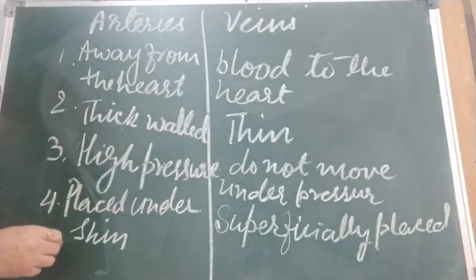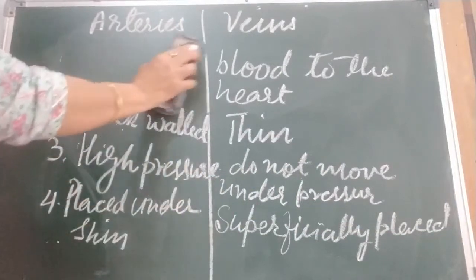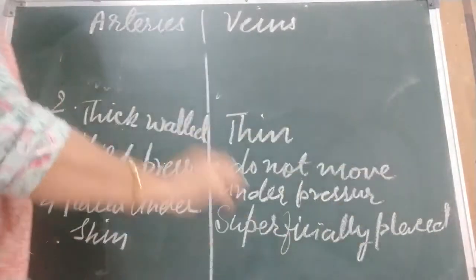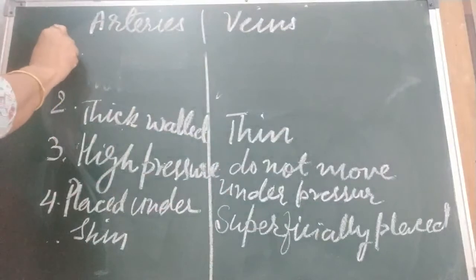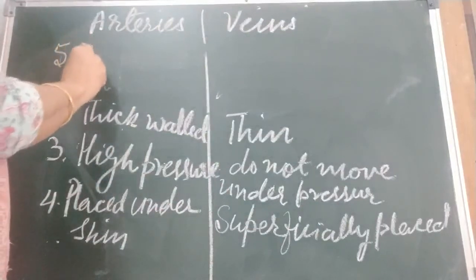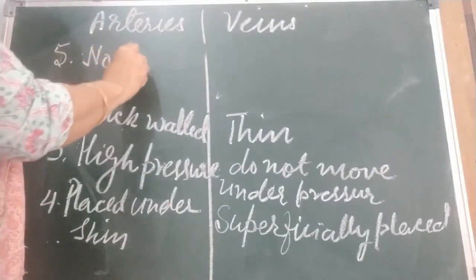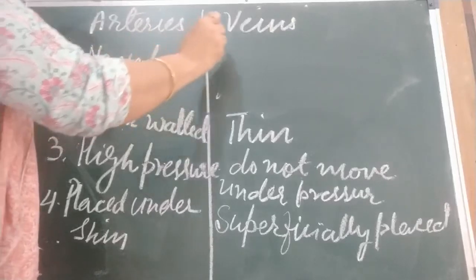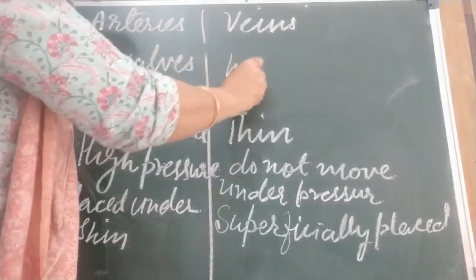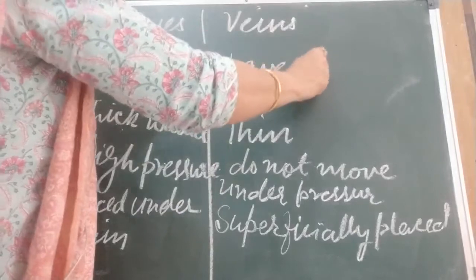And the last important difference we are discussing is that arteries do not have valves. No valves. And veins have valves. What are valves? I am just going to tell you.